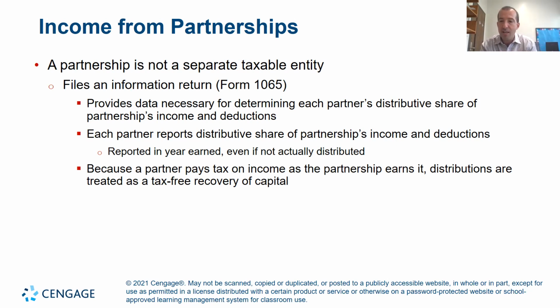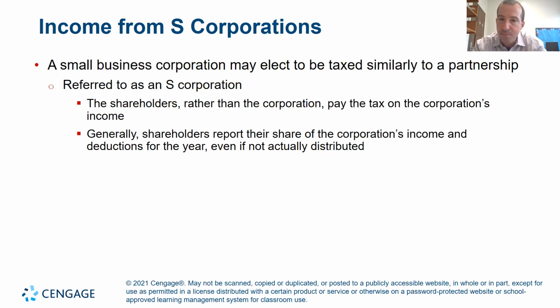Instead, that income is passed to the individuals based on their income allocation, and the individuals are taxed at their normal tax rate. The partnership return is a 1065, and the individuals will receive a K-1 from that 1065, which tells the individual what to declare as income.